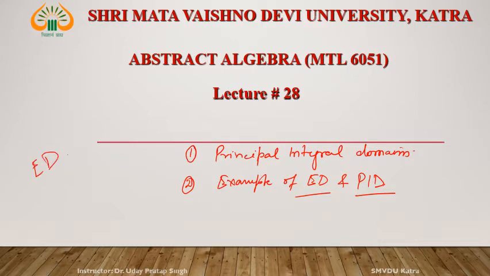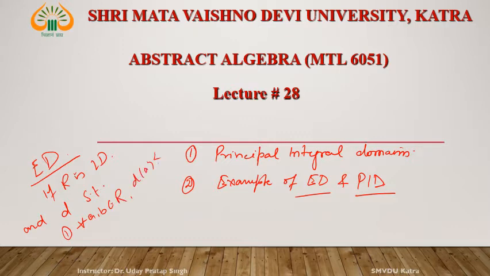What is ED? If R is an ID, integral domain, and D is a function such that D satisfies two conditions. For all A, B belonging to R such that AB is non-zero, D(A) is less than or equal to D(AB), first condition.